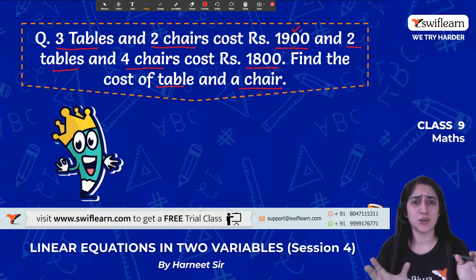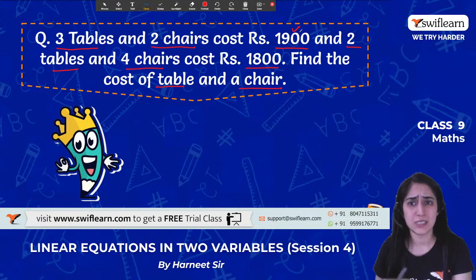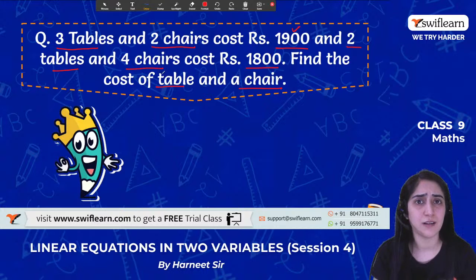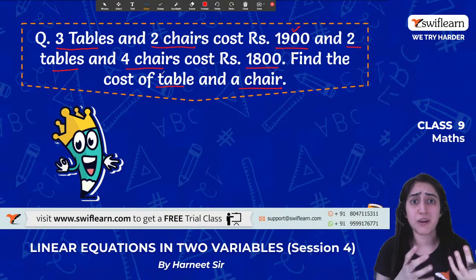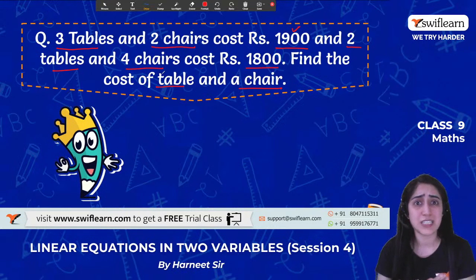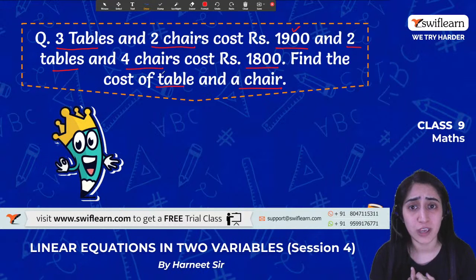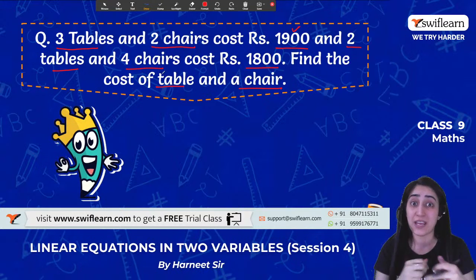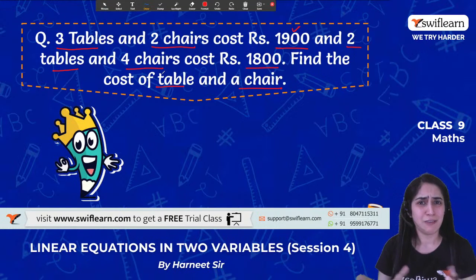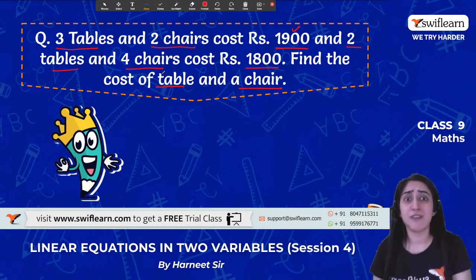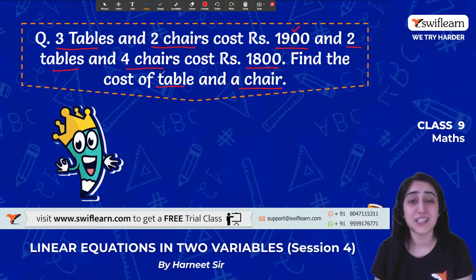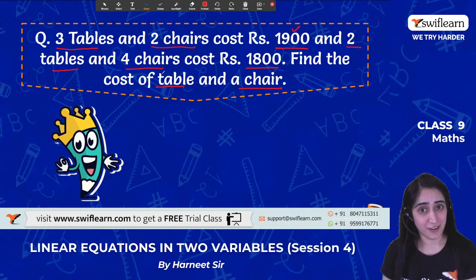I said, okay, fine. Let's do something. Let's make 2 tables, what's given here, and 4 chairs. Then what will that come out to be? He says 1800. I said, oh my God, I was thinking if I decrease the table and increase the chair, the price should be a little more different. But it's just a difference of 100. It's a problem for me. So in that case, what do I do? Now again, if I ask the shopkeeper what is the cost of table, what is the cost of chair, won't he get irritated? Excuse me, you keep on giving me the combinations first and then directly, why didn't you ask me the cost? Yeah, it happens. So why not I be smart enough?